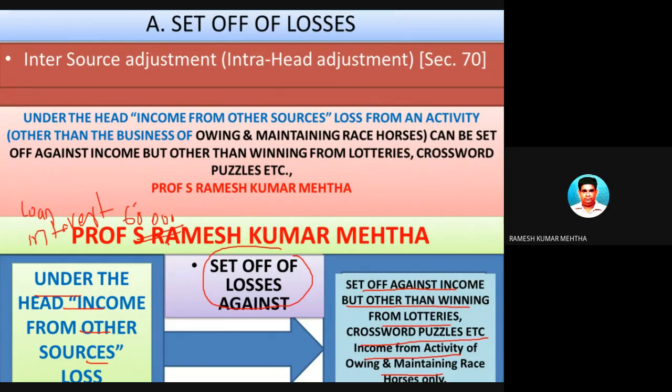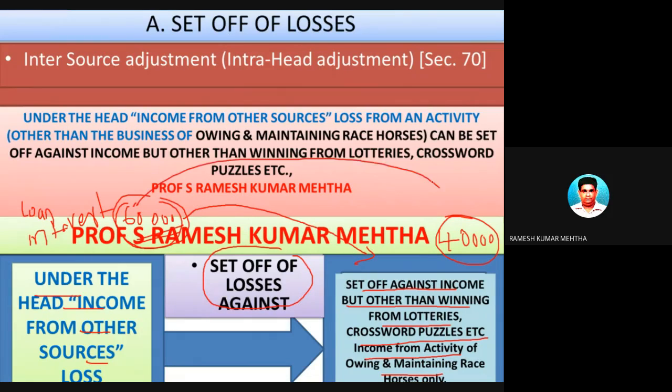This is one part of the discussion. The other part is, now this guy has invested after borrowing this amount from the bank, on which he is paying 60,000 rupees, into the stock market. In the stock market, he has invested in some blue chip companies and other mid cap companies, and they paid him a dividend of, for example, 40,000 rupees. So this is income from other source, or this is a loss from other source.